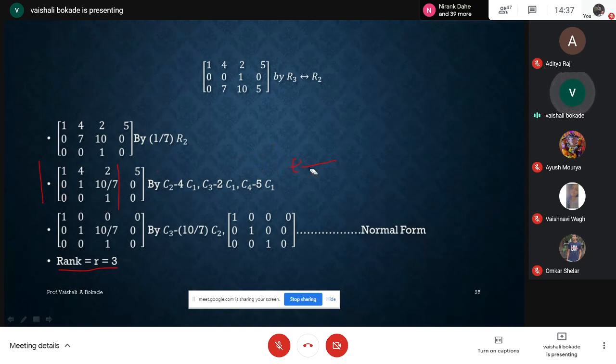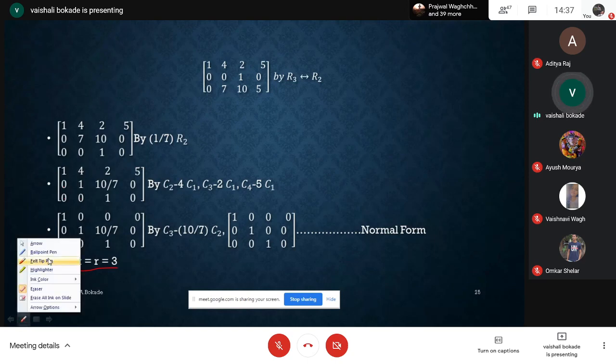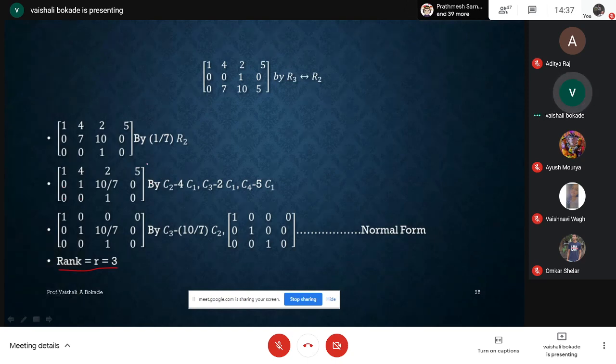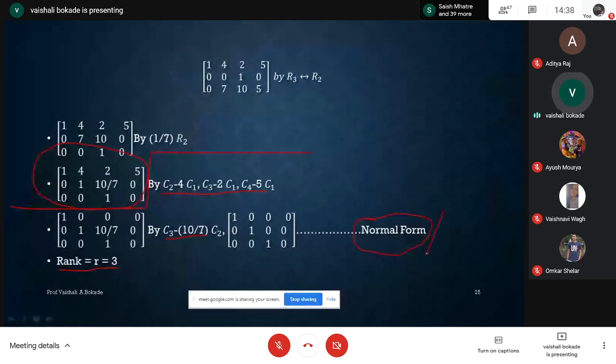After having this echelon form, now you can observe the transformation. In place of using row transformation, you can observe here I am using column transformation, students. After this step, after having this echelon form, in place of row transformations, I am using column transformations here for getting the normal form or canonical form.